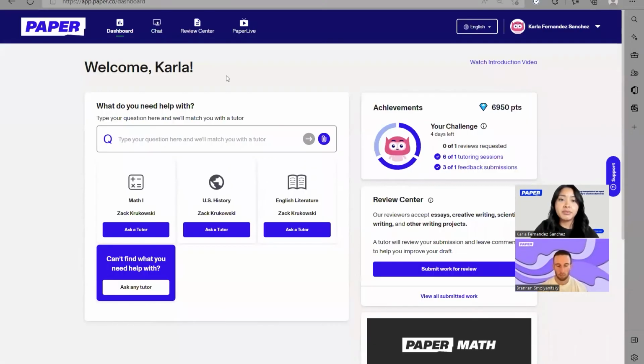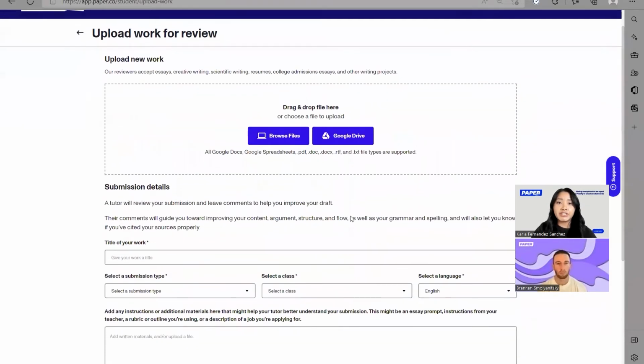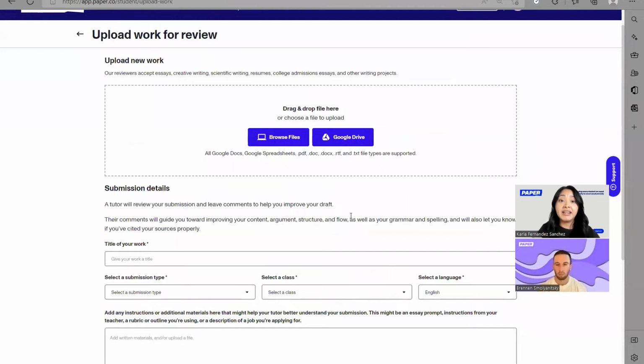We're going to come back to the platform, and we're going to go ahead and show you the different ways that your student can access Review Center. The first one is going to this button up here on the top menu, or they can also come here to the right side where it says Submit Work for Review. Here I'm going to go ahead and click on that button, and here your students are going to be able to upload their assignment.